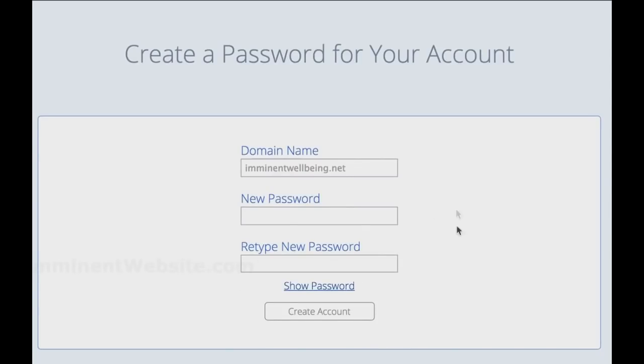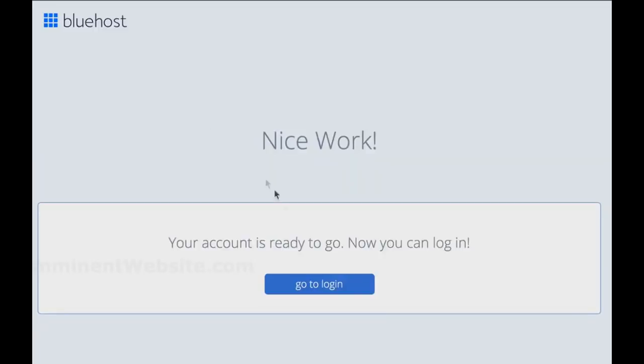And what you want to do first is check your email and verify your Bluehost account through your email. And once you complete that, you can set a new password for yourself, and then after that you can simply log into your Bluehost account, as you can see right here on the screen.